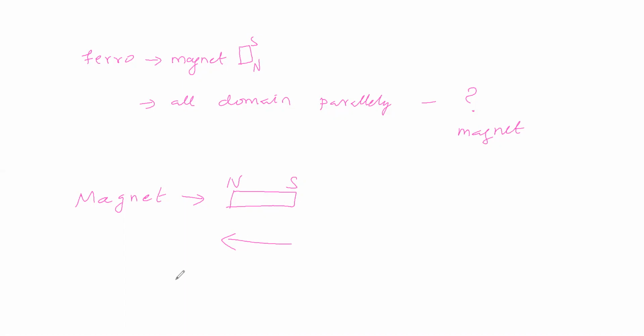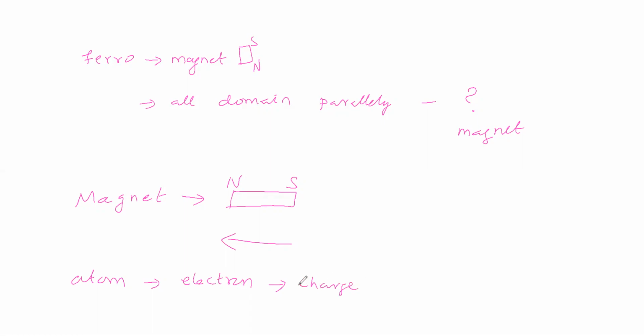Now we will consider an atom. We will consider the subatomic particle electron in the atom. Is this electron a charged particle or not? Yes, it is a charged particle.